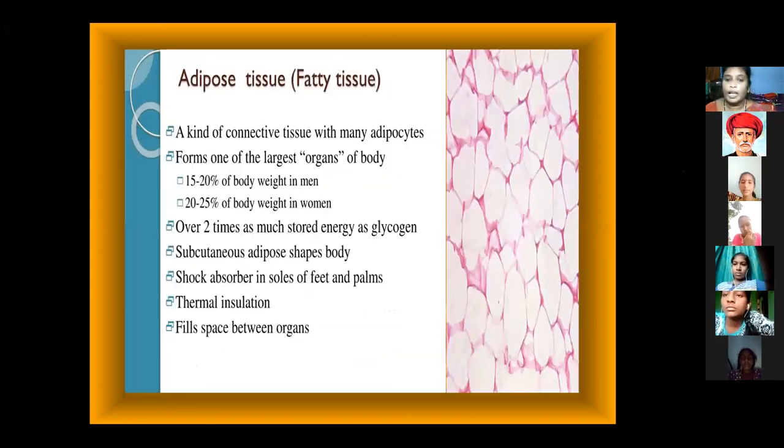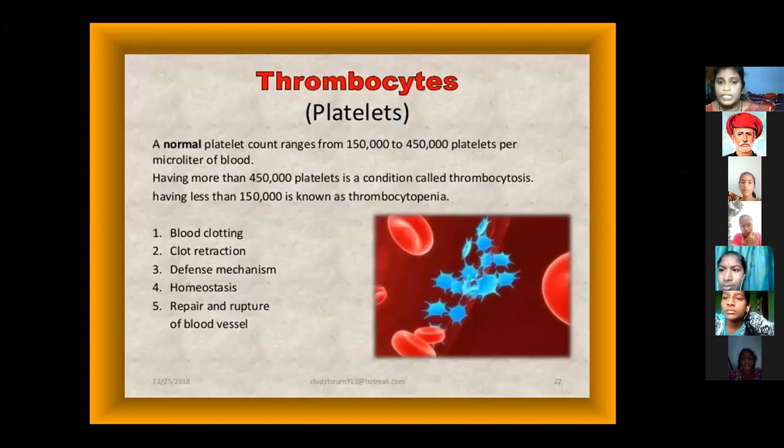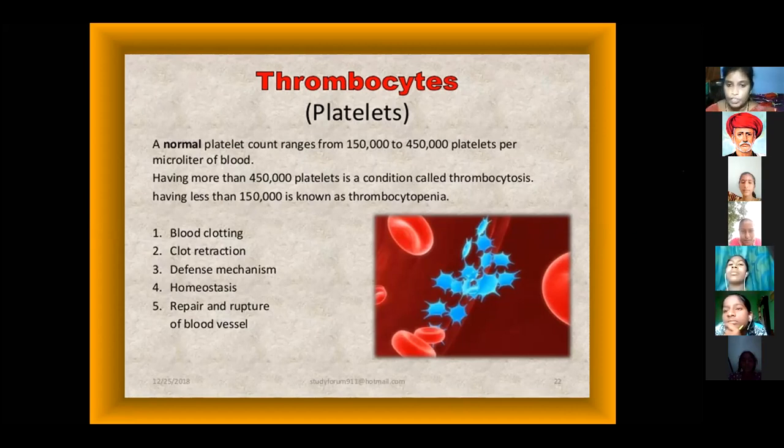Another kind of blood cells are thrombocytes, or blood platelets. The normal platelet count ranges from 1,50,000 to 4,50,000 platelets per microliter of blood. In our blood, the blood platelets have a range of 1,50,000 to 4,50,000.